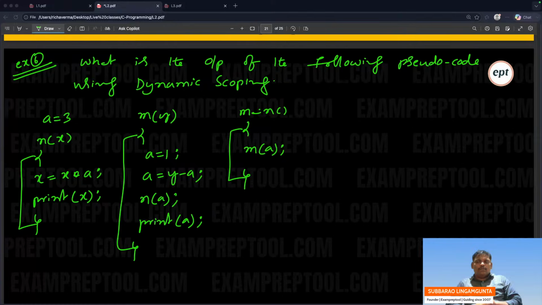Everyone try. Don't worry about syntax and semantics. It is a pseudocode. Dynamic scoping.